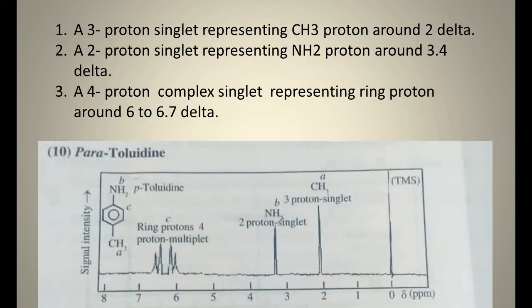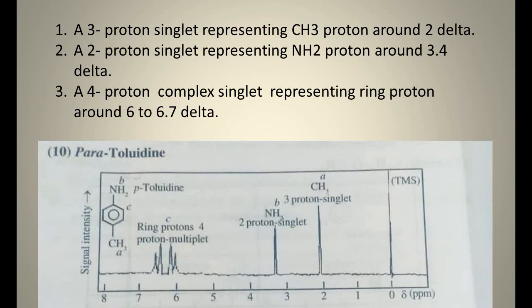The next is para-toluidine. Here we can see three different types of protons. One is the NH2 protons, next is the CH3 protons, and third is the ring protons. So first, the CH3 protons. A 3 proton singlet representing the CH3 protons around 2 delta chemical shift, delta value 2. We can see a singlet for the 3 proton CH3.